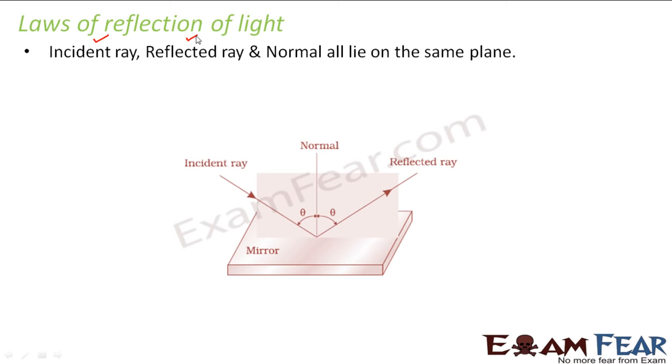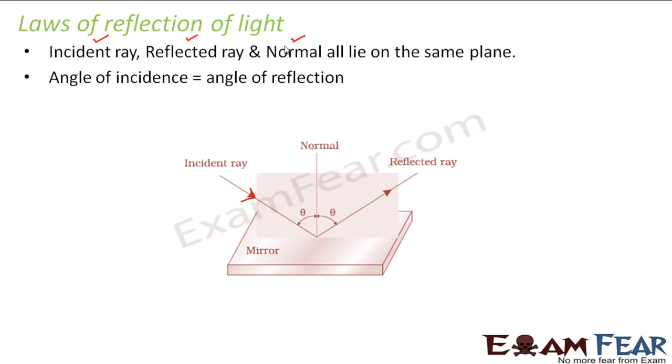plane. So here you can see that, let us suppose this is a mirror. The mirror is nothing but a boundary, because the ray of light cannot cross the mirror and go to the other side. So here the ray is incident. You can see the arrow which shows that the ray is falling on the mirror. It gets reflected this way, and this is the normal, that is perpendicular to this surface, right? So these three lines will lie on the same plane.